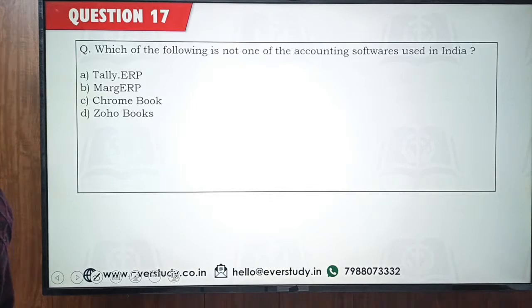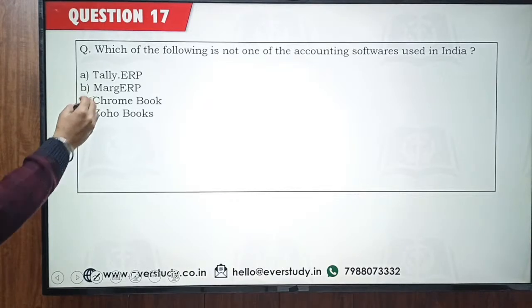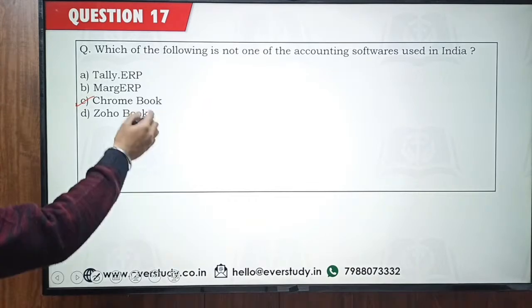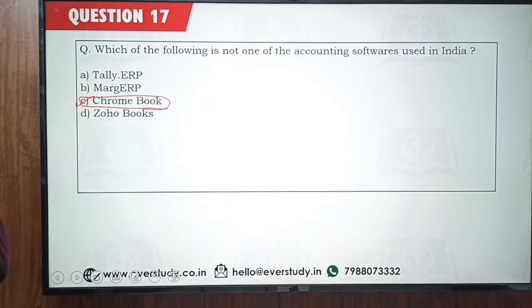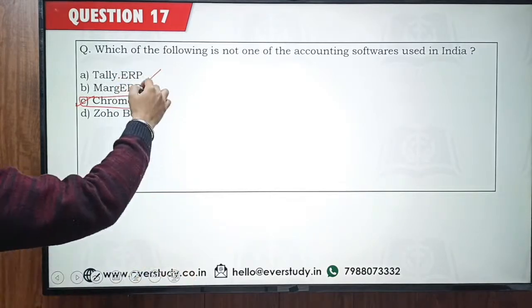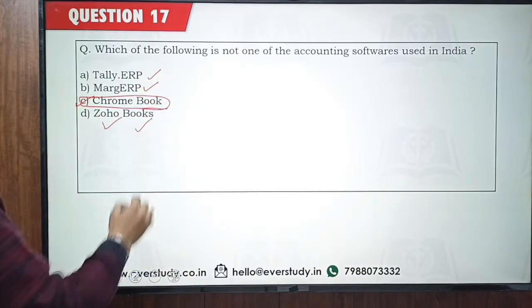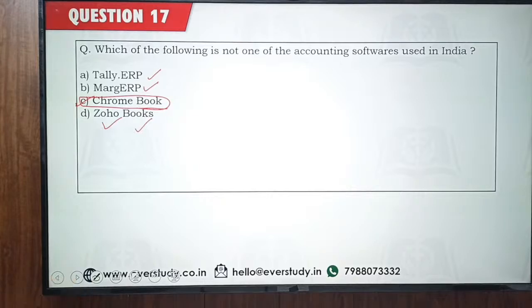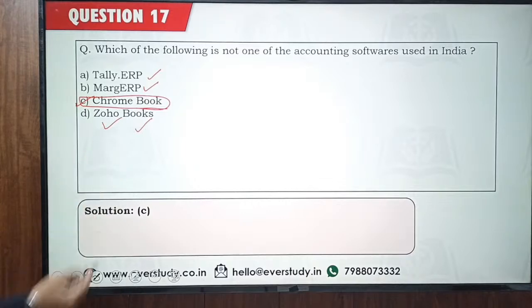Option C, the majority of you are saying. Yes, a Chromebook is a type of laptop. I was checking it the other day on Flipkart, so that's why I included it here. So Chromebook is not one of the accounting softwares. Tally is a popular one, Busy is a popular one, Marg is there, Zoho Books is another popular accounting software, and others have also launched their own accounting software. So the answer is option C, Chromebook. Chromebook is like your laptop, basically a small laptop.